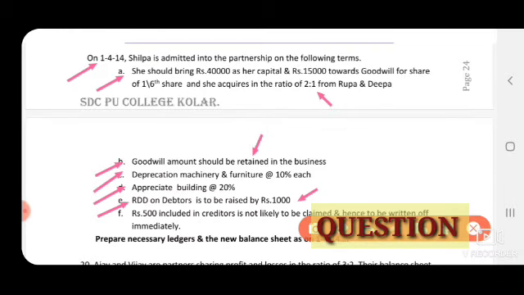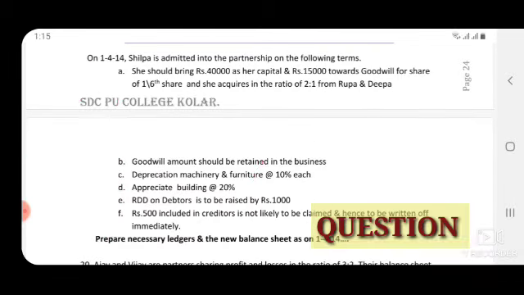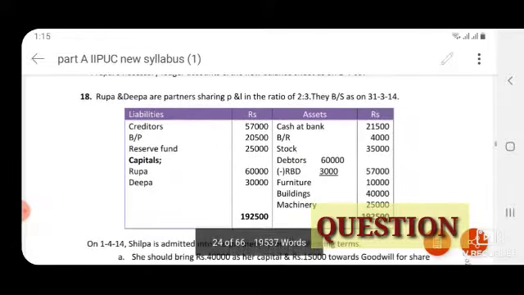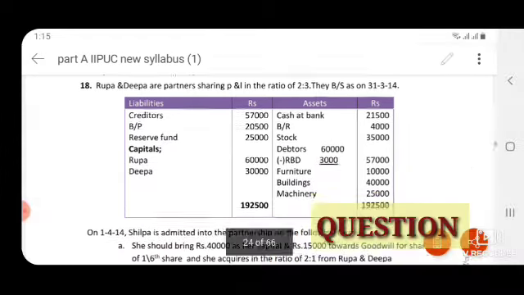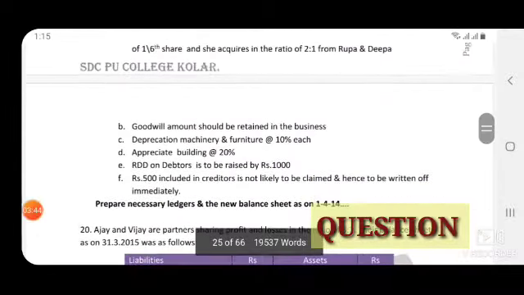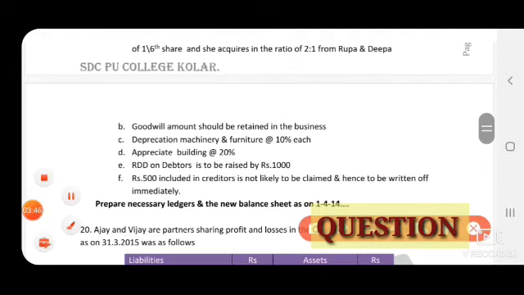So this is loss. So in balance sheet, RBD has been given, so this 3,000 no need to minus under revaluation account, because this RDD is raised by 1,000 along with the 3,000.